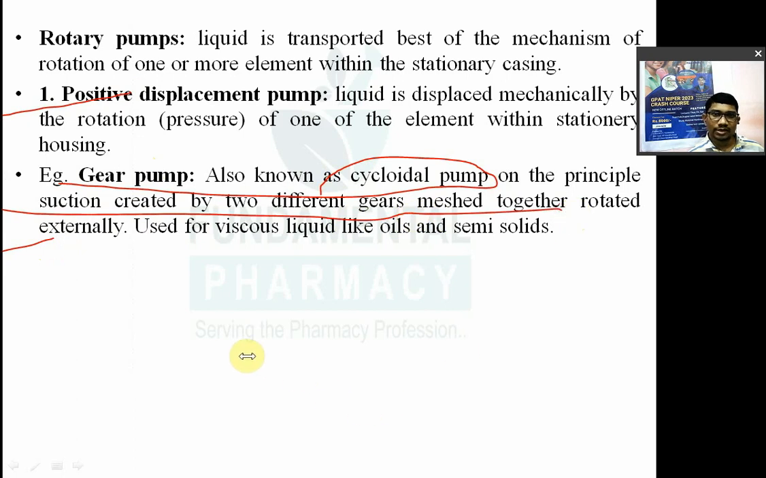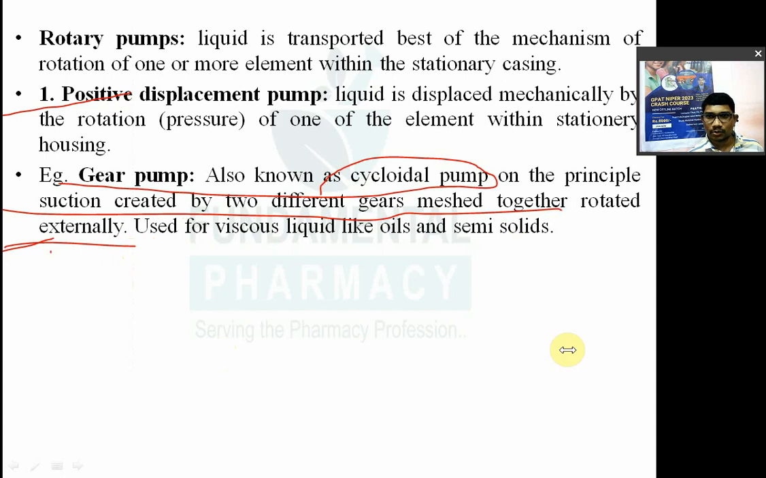तो दो गियर्स हैं, एक में के साथ में रहते हैं वो अंदर, and rotation results in the rotation, they are rotated externally, okay, and due to that rotation it creates a suction within the pump, because of that suction liquid is sucked into the pump, and after that it is thrown out of the pump. So it is used for the viscous liquid.